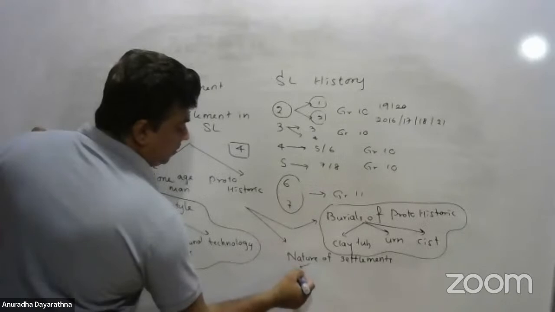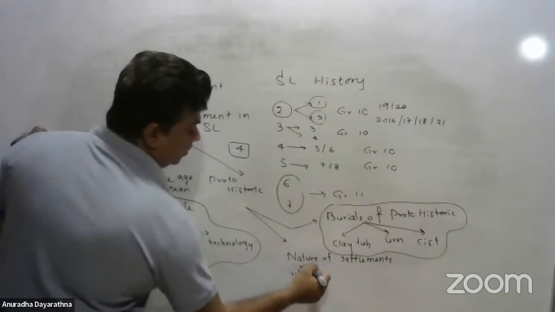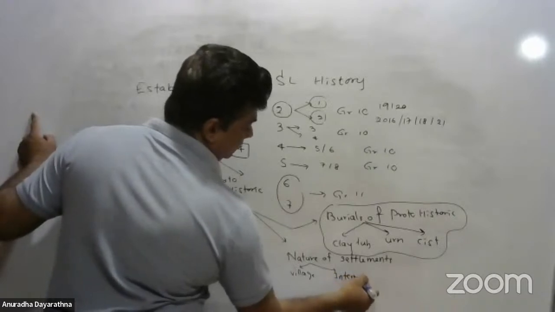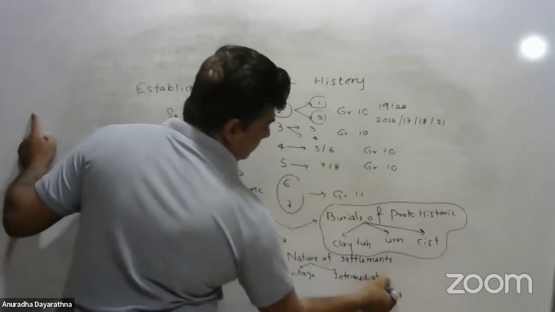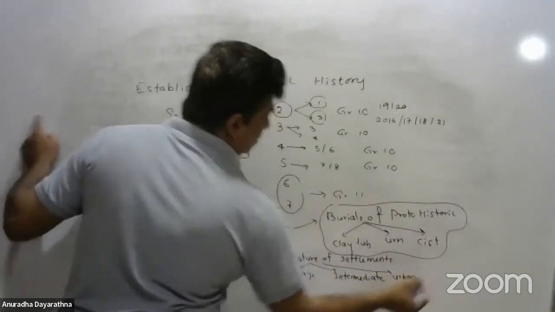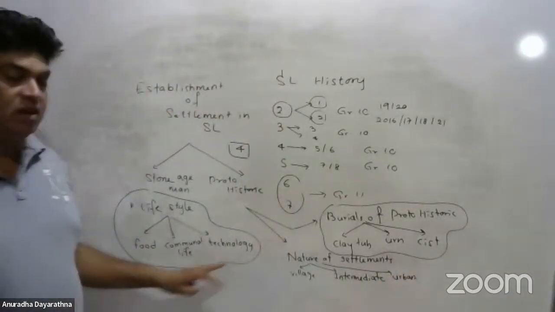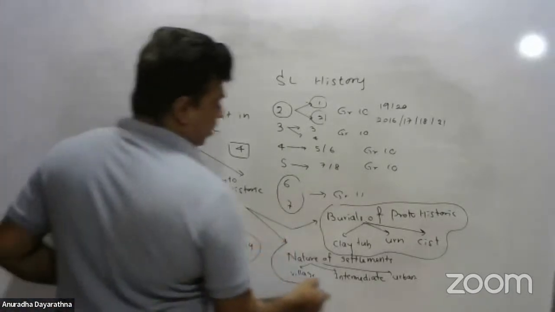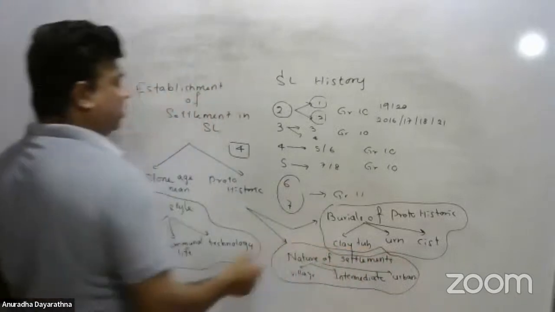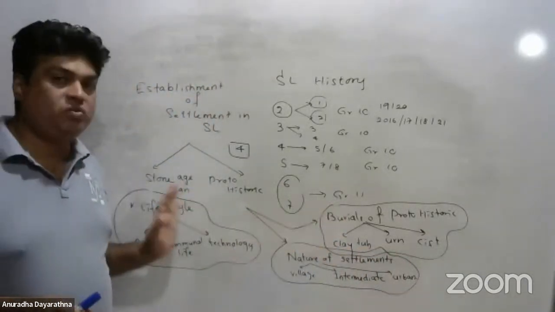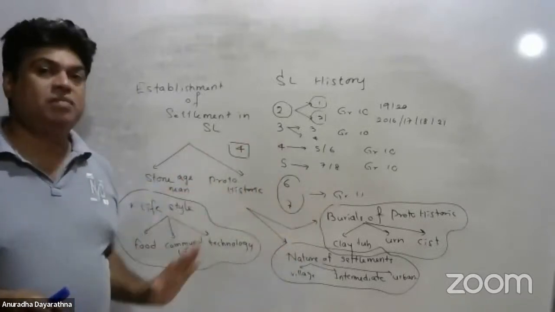Village settlements, intermediate settlements, and urban settlements. Now see here, every question can be given under two headings or three headings. If you know how to answer this one, write three paragraphs on this one. So you are okay with three questions. Only these three questions can be given.